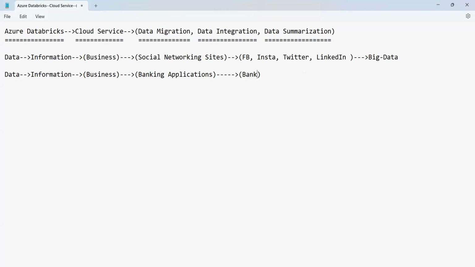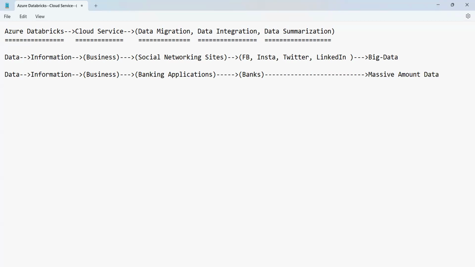These also generate a massive amount of data.